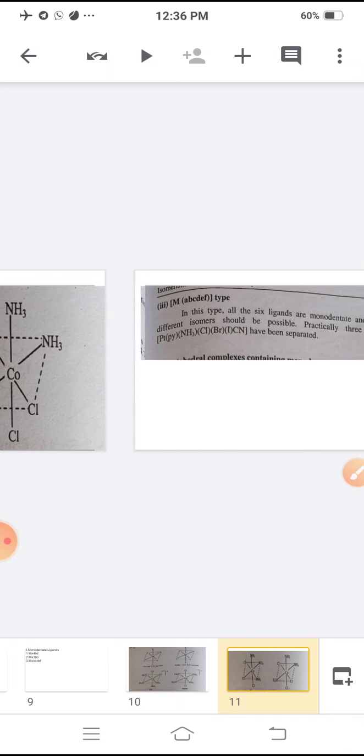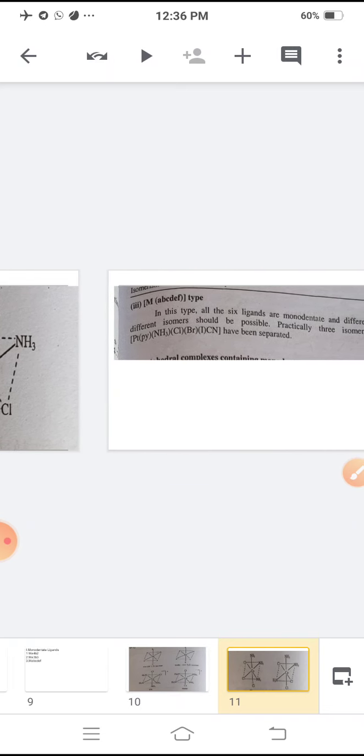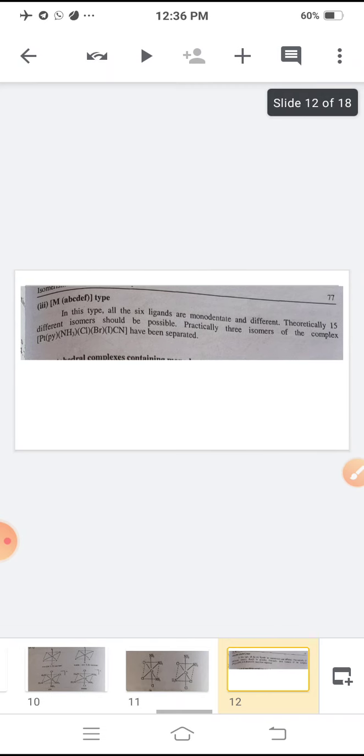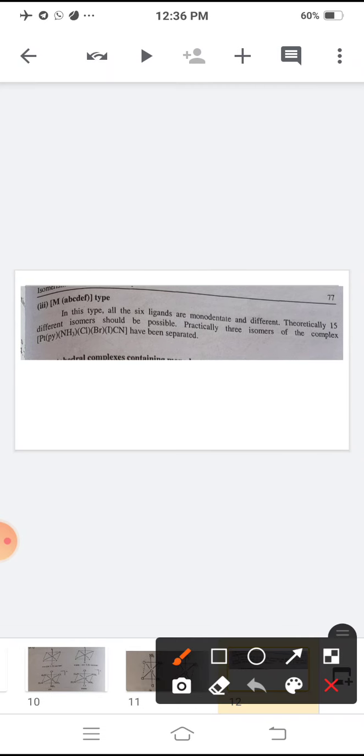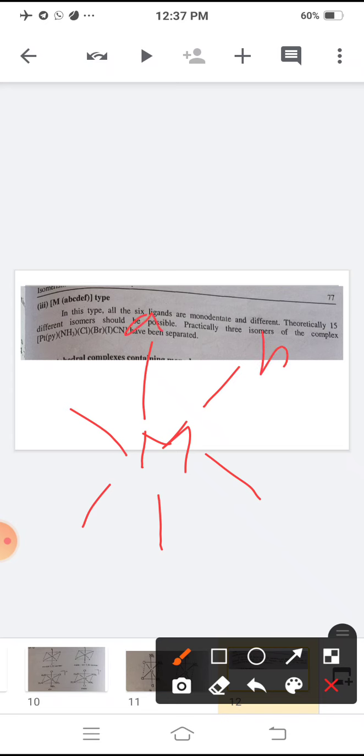Then the third type is MABCDEF type. Now the structure for MABCDEF type: six different ligands coordinate with the metal atom or ion. They are called ABCDEF type. This is A, B, C, D, E and F.